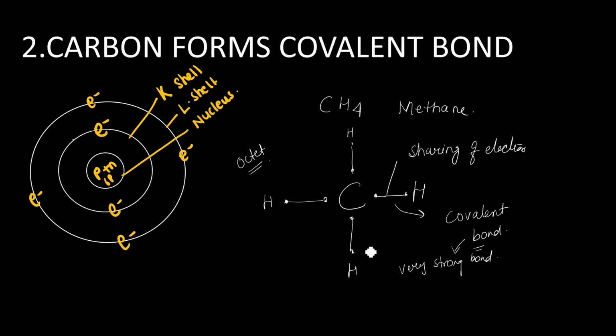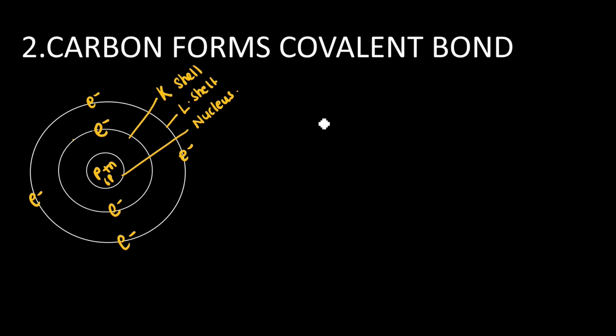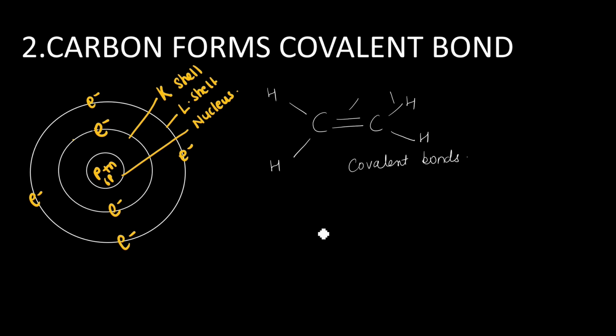We can see another example also, like carbon can also form double bonds. These are double bonds, the CC linkage. These bonds are also formed by the sharing of electrons. Again, they have the double bond and the single bond. All these bonds are formed by the sharing of electrons. That is why all these bonds are covalent bonds.